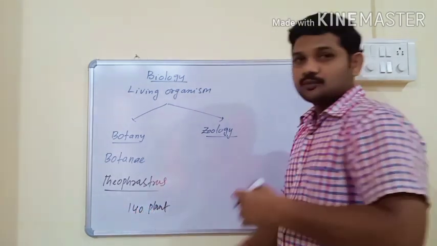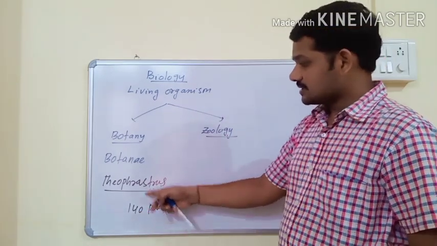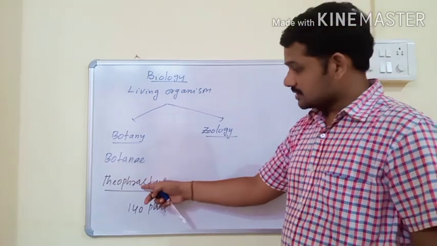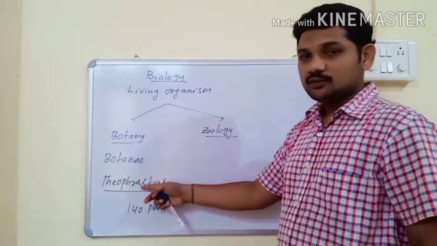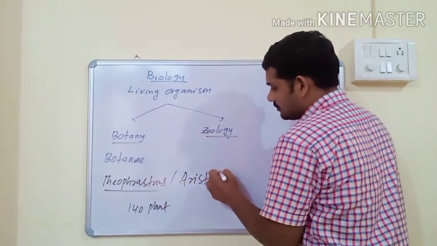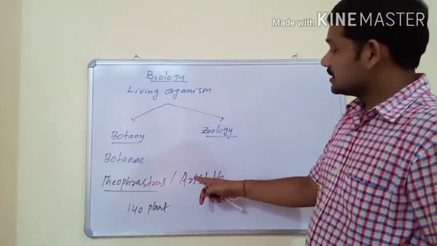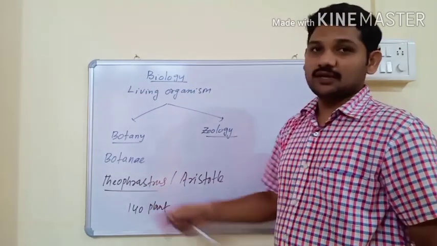Means he explained both external and internal characters of 140 kinds of plants. Hence, Theophrastus is regarded as father of botany. He was the student of Aristotle. Aristotle was regarded as father of biology and zoology, but father of botany is Theophrastus.